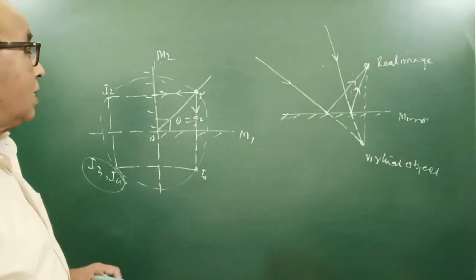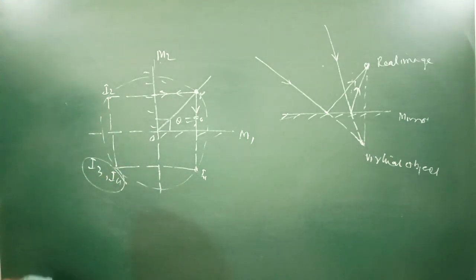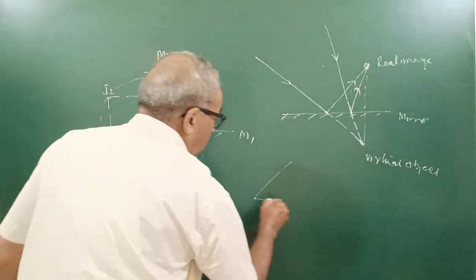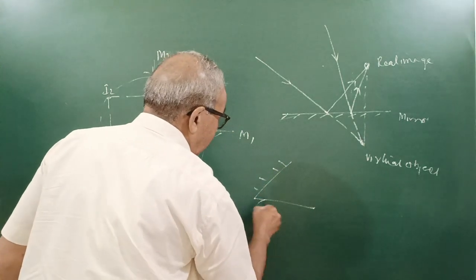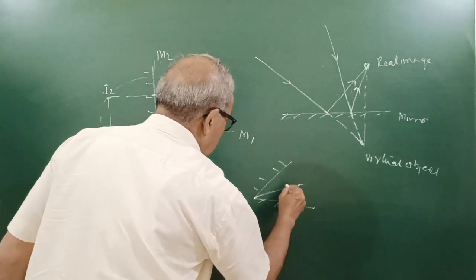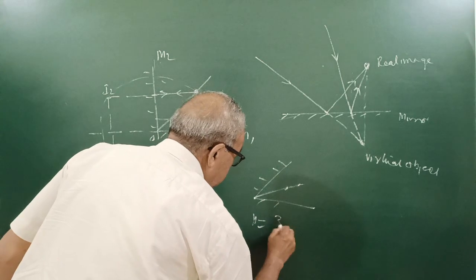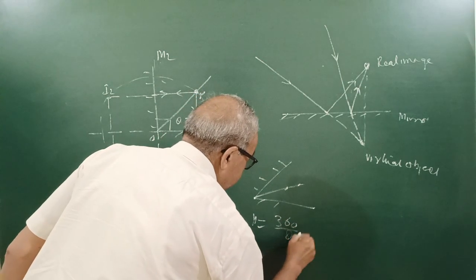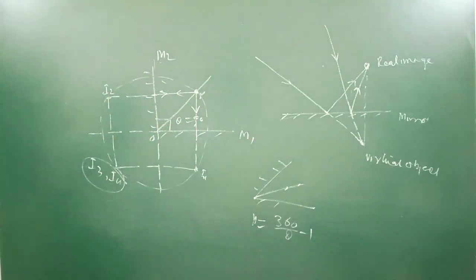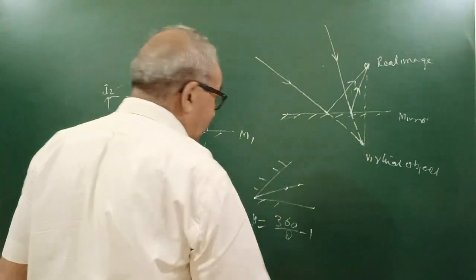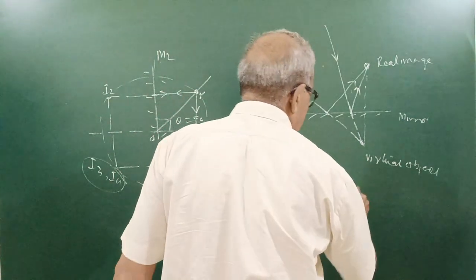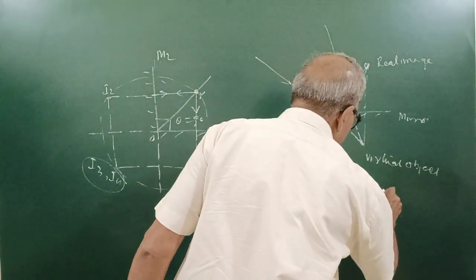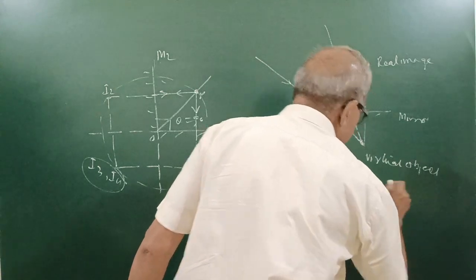If it is placed exactly at the right bisector, say theta is 45, then n equals 360 upon theta minus 1. But if it is placed unsymmetrically, then n equals 360 upon theta.